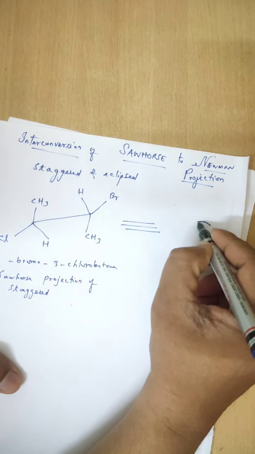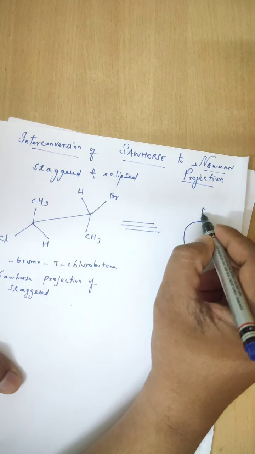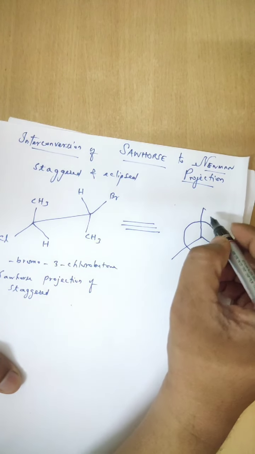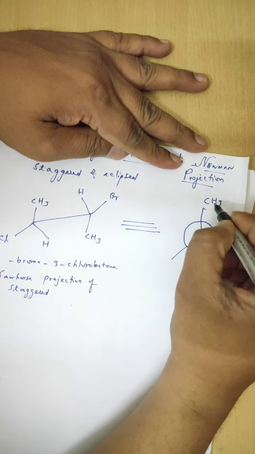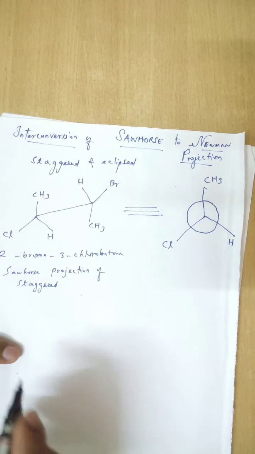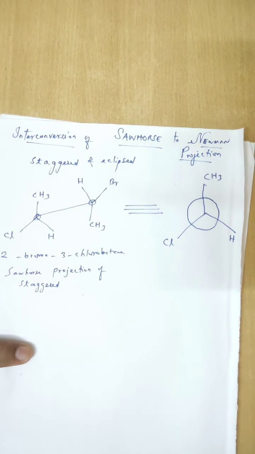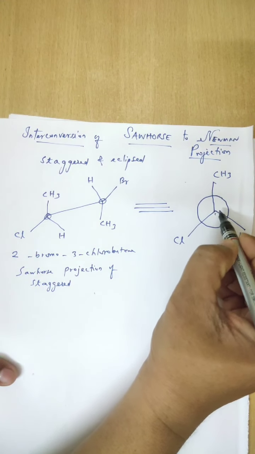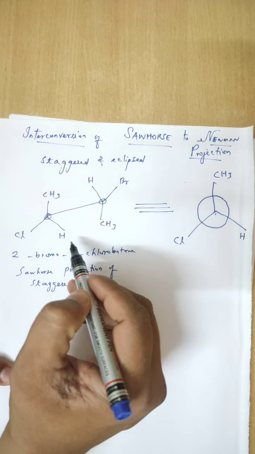So this is the one carbon. CH3, Cl, hydrogen. This is one carbon, this is another carbon, is it not? So I am writing this first carbon, CH3, Cl, hydrogen.